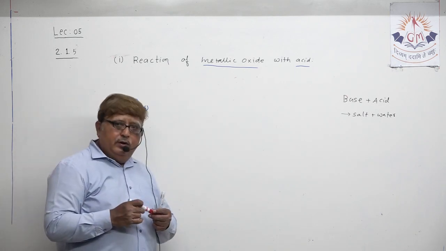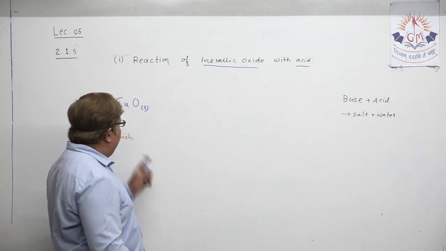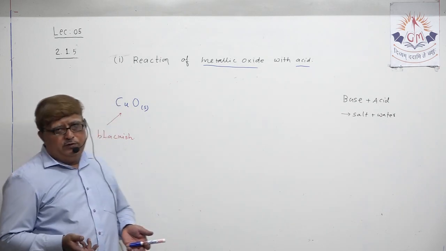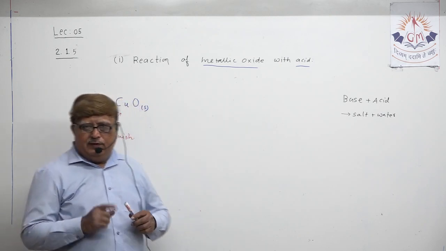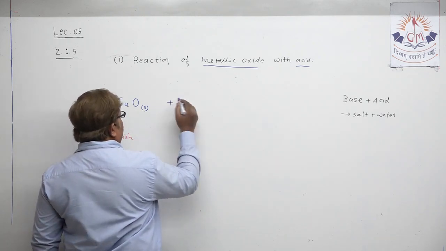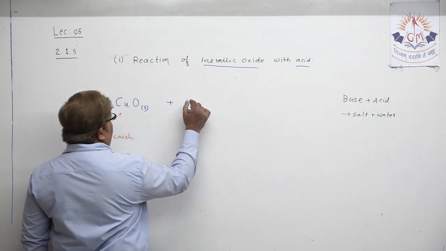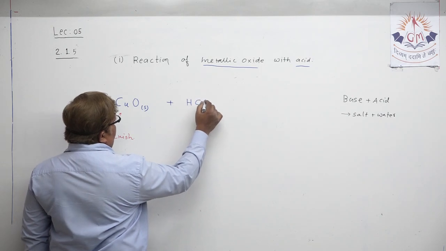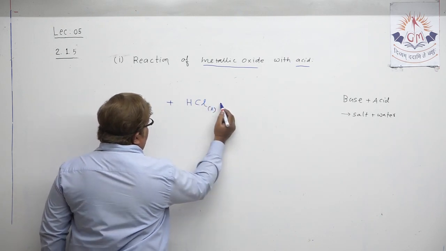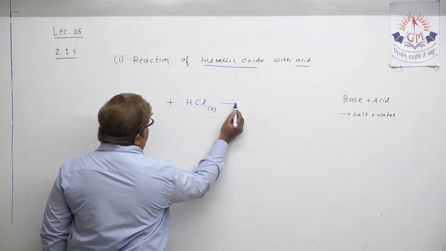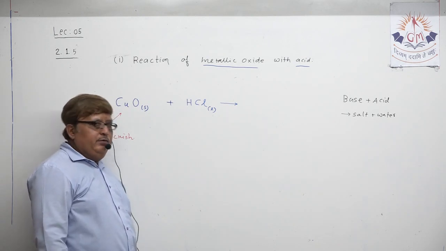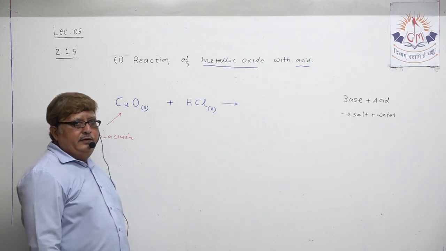Now, when copper oxide, obviously a metallic oxide, reacts with one of the acids, suppose we take hydrochloric acid, HCl, what happened actually? A chemical reaction takes place between one metallic oxide, that is copper oxide, and the acid.